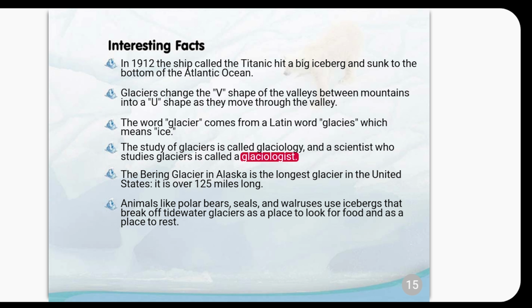The Bering Glacier in Alaska is the longest glacier in the United States. It is over 125 miles long. Animals like polar bears, seals, and walruses use icebergs that break off tidewater glaciers as a place to look for food and as a place to rest.